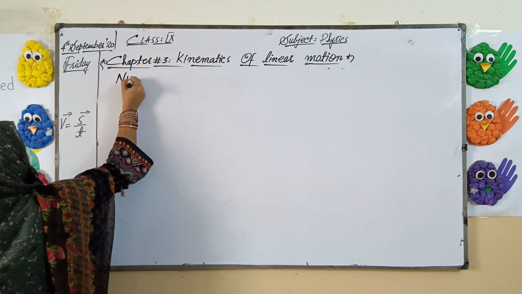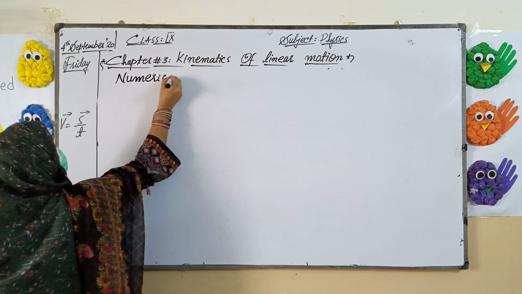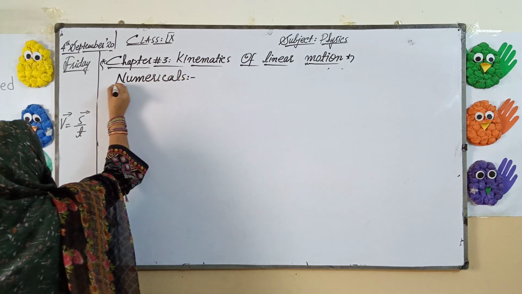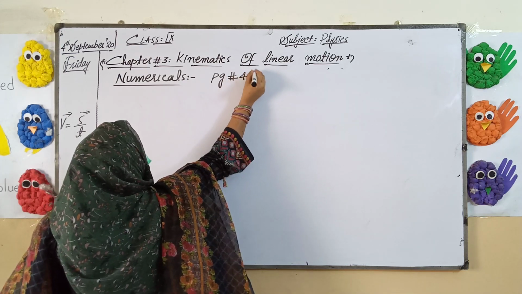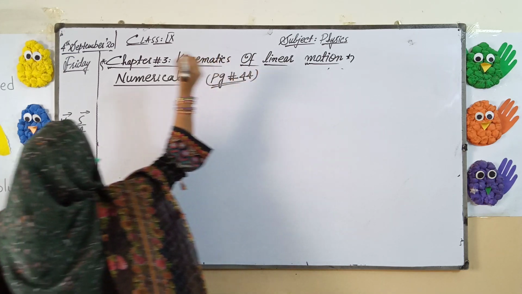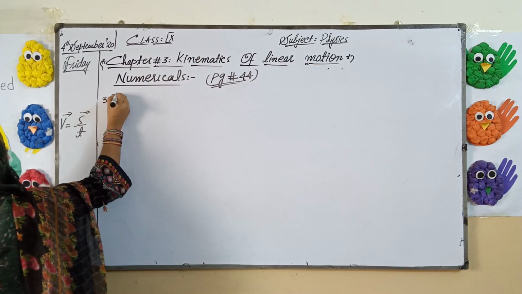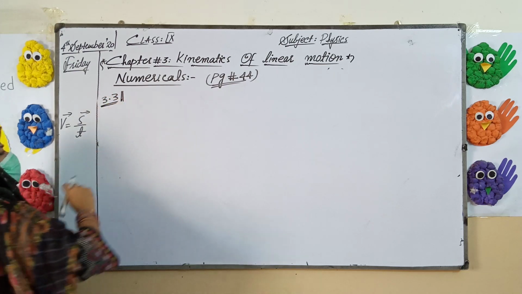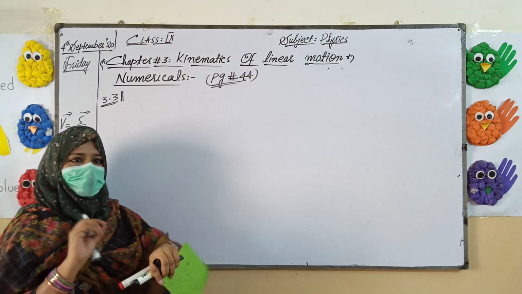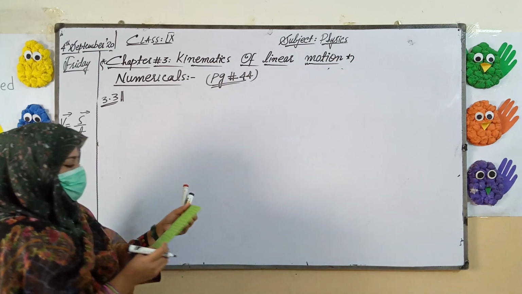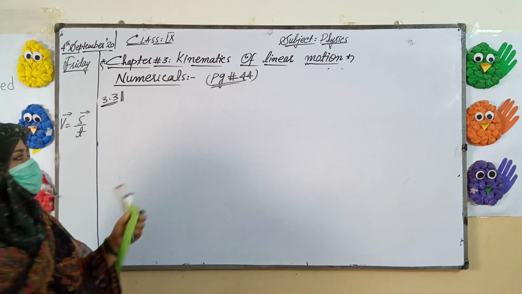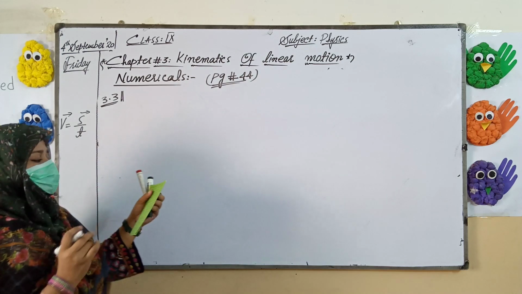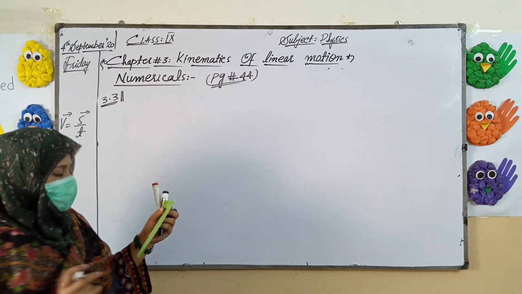We are doing numericals right now, numericals on page number 44. 3.1, 3.2 we have done. Okay, I am just making the data of 3.3 and I will tell you the formula, then you can calculate. Now in 3.3 there is a car moving with a velocity of 36 km per hour which is brought to rest in 5 seconds.